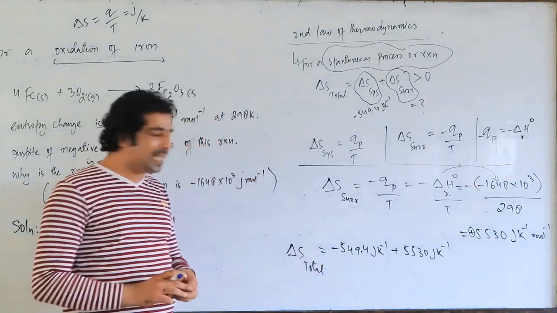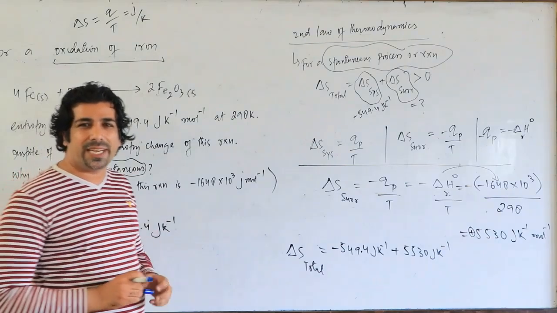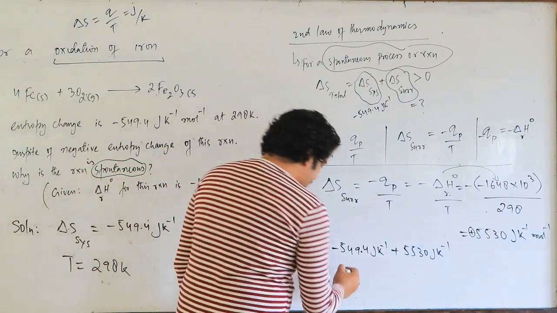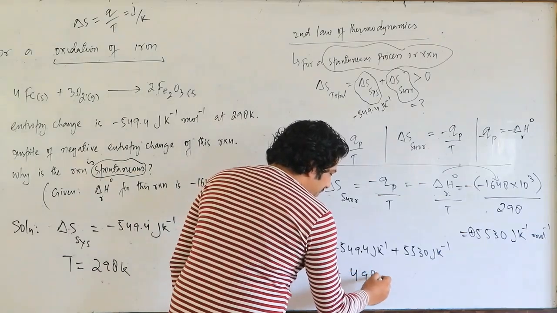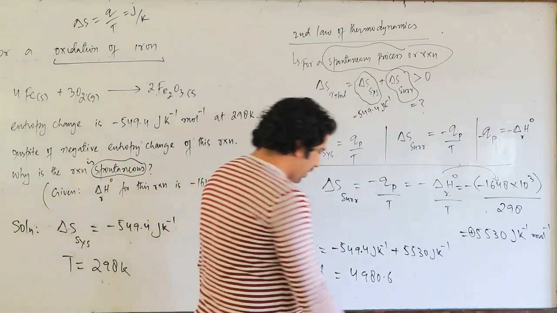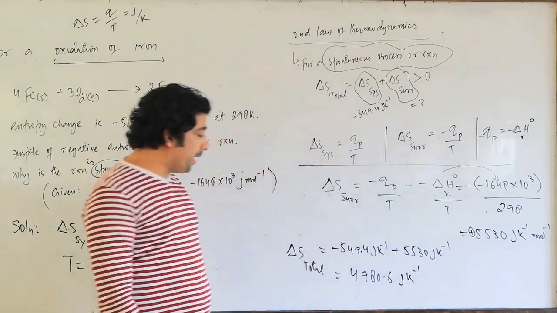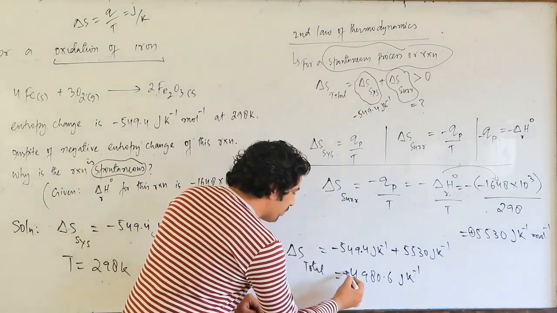So if you do the calculation, you will get the value of 4,980.6. I have already calculated this, so you will get this particular value in joule per Kelvin. Now, my dear friends, this value is positive.